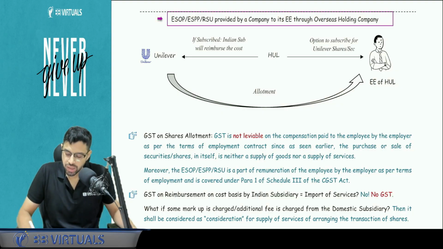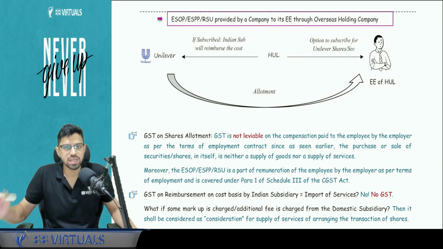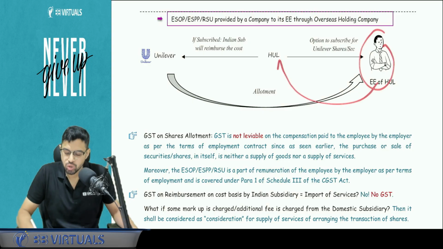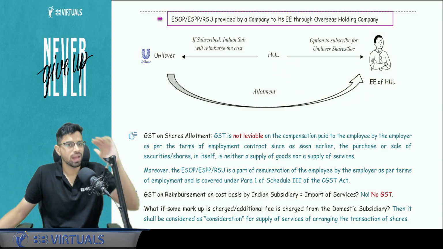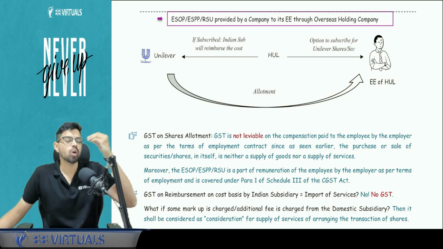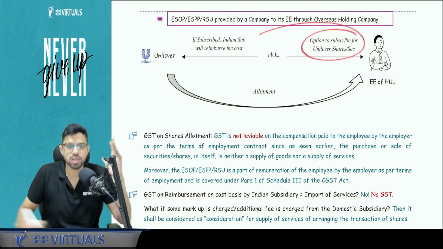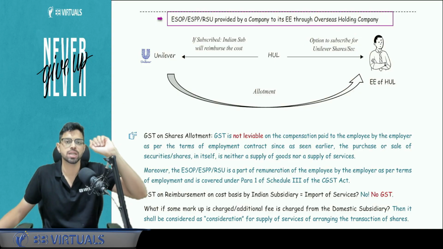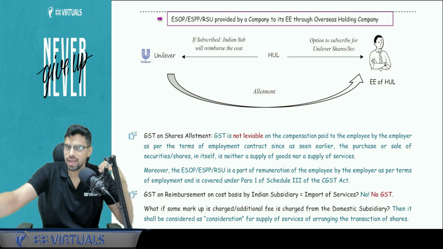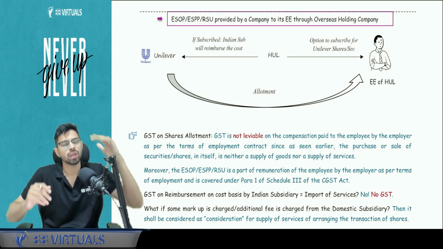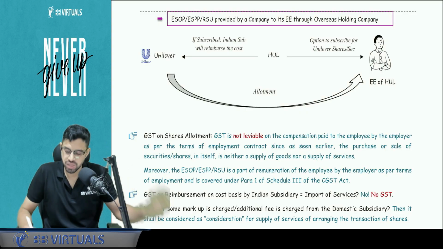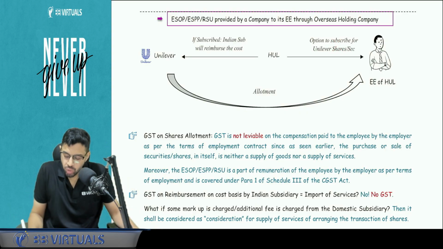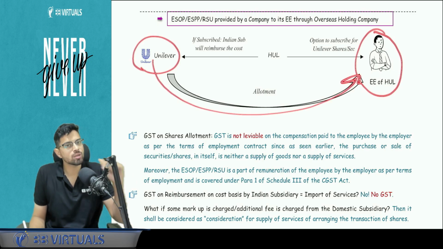First of all, tell me, when this option is given to this person, is this under GST? Answer is no. Why? Whatever an employee does in the course of employment for his company is covered under Schedule 3. Similarly, all the perquisites, all the salary, all these options are also part of that same transaction, which is outside the scope of GST. So salary, perquisites that you are paying under the contractual obligation of the employment contract are also outside the scope of GST. So no GST here. Tomorrow, if this person subscribes for the securities, if Unilever allots the securities, that is also outside the scope of GST.